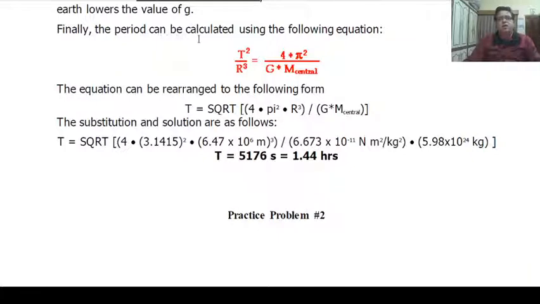The period can be calculated using the following equation: T square upon R cube equal to 4 pi square upon G m central. So T equals the square root of 4 pi square R cube upon G m central. After substituting the values, T equals 5176 seconds, equal to 1.44 hours.